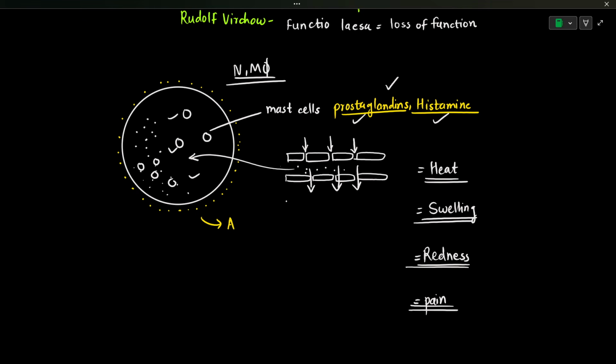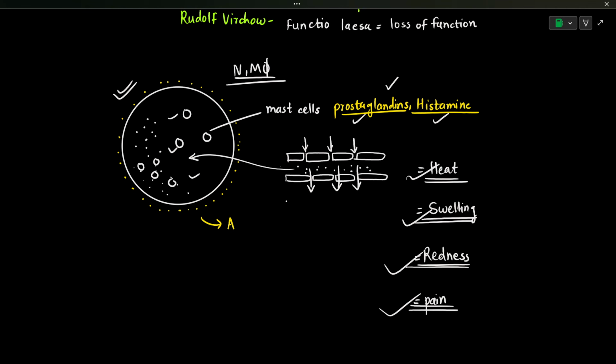The tenderness will be caused due to the escape of the leukocytes from the blood vessels into the tissue, as well as the inflammatory mediators. So these are the four characteristics, the four signatures of inflammation, and this is the physiological impact of inflammation: heat, swelling, redness, and pain will happen in the system. But this is a very localized response. Inflammation is a localized response, it is going to occur in that particular tissue.